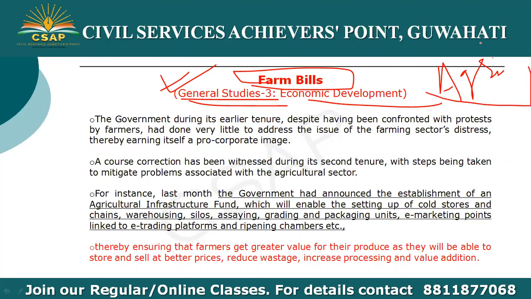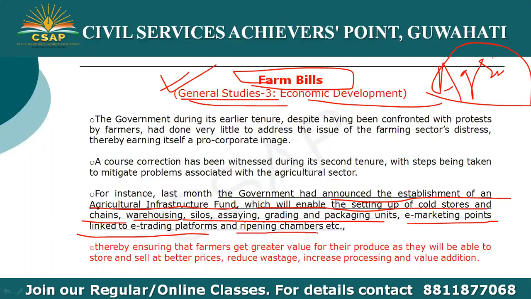This is very important. The government had announced the establishment of an agricultural infrastructure fund, which will enable the setting up of cold stores and chains, warehousing, assaying, grading and packaging units, e-marketing points linked to e-trading platforms and ripening chambers.